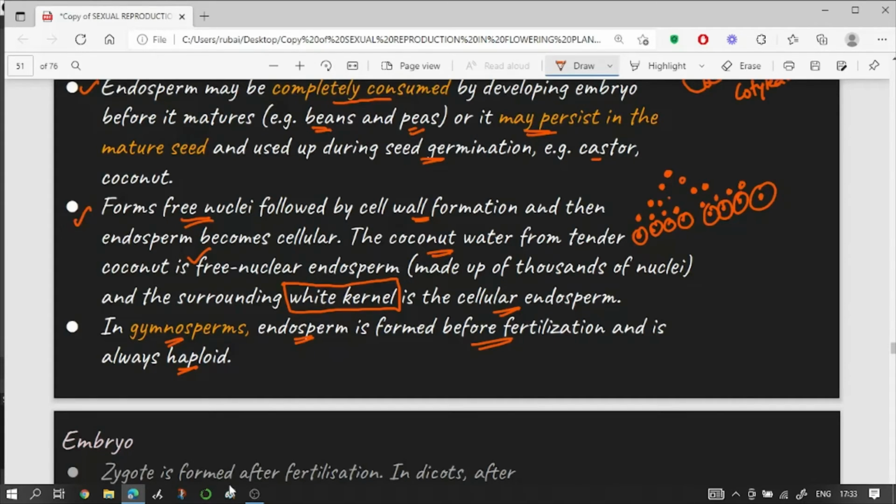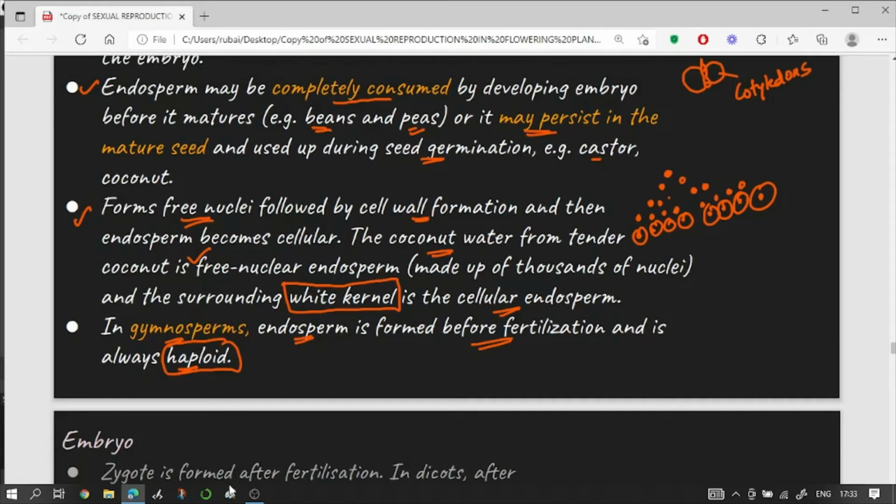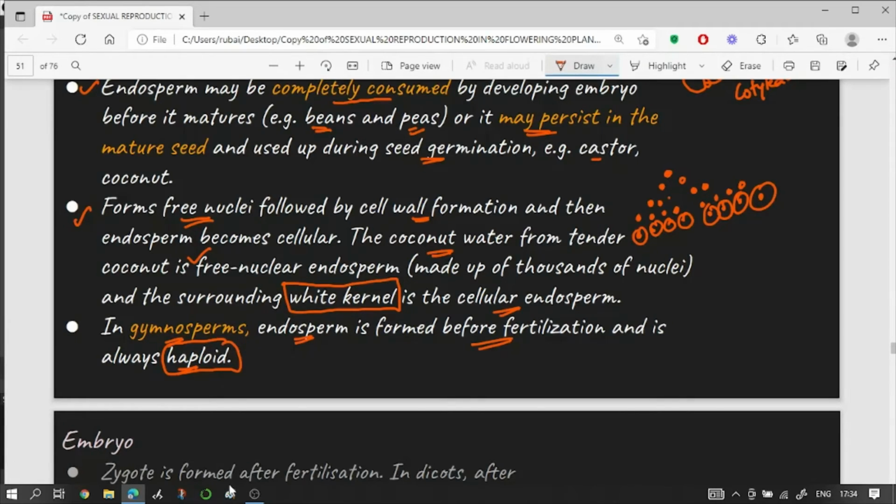So there is a difference between the angiosperms and the gymnosperms. The endosperm of gymnosperm is haploid while that of angiosperm is triploid. In gymnosperm the endosperm is formed before fertilization, but in angiosperms the endosperm is formed after fertilization.